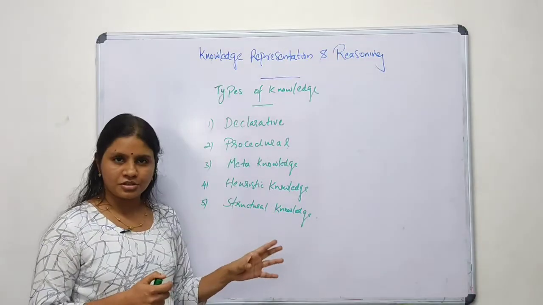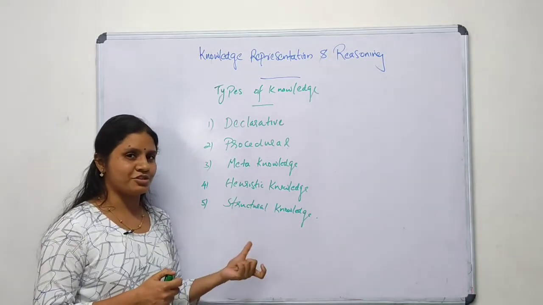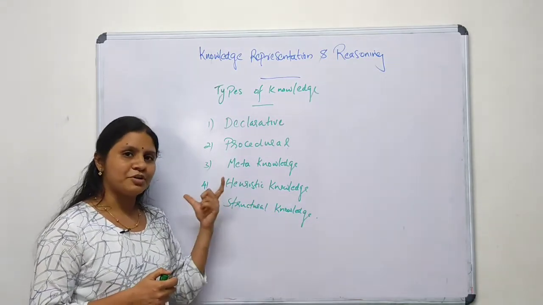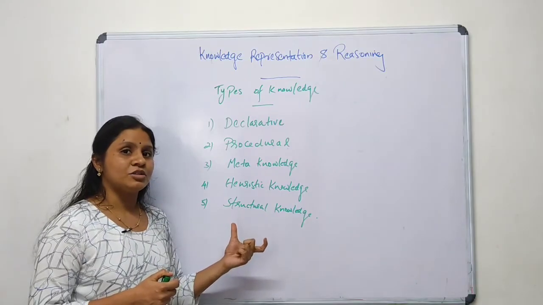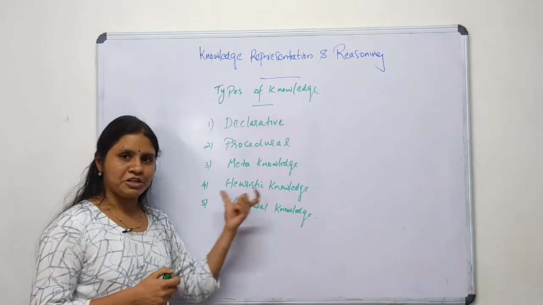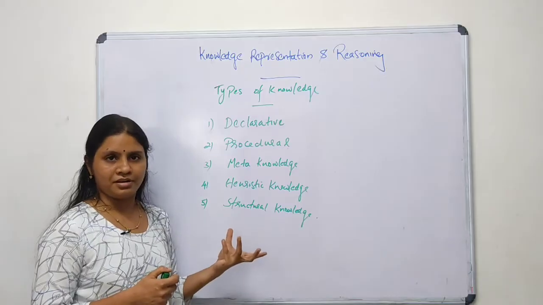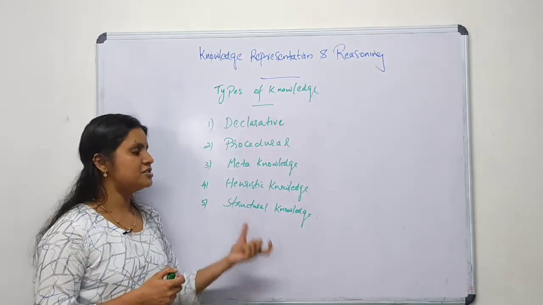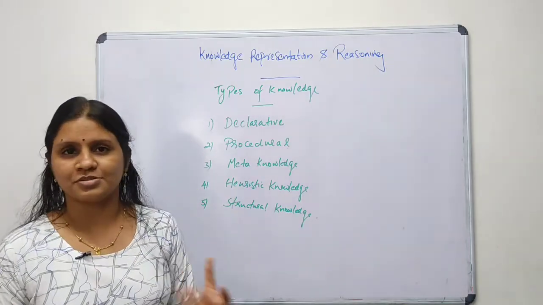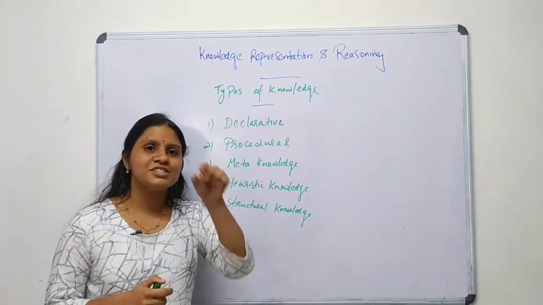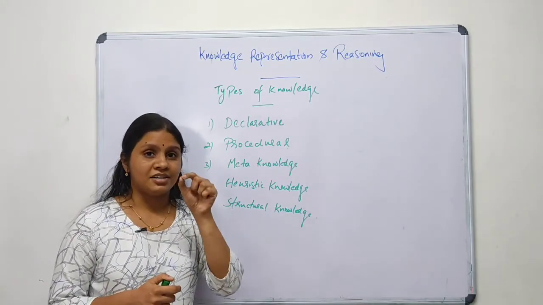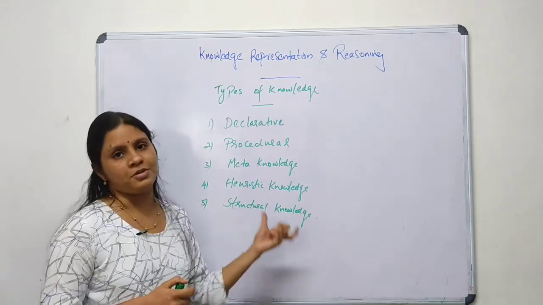And fourth is heuristic knowledge. It is the most important one, because this knowledge can be obtained only from experts of that particular domain, subject, or discipline. It is obtained after several years of experience, and it helps in the best approach to problem solving.